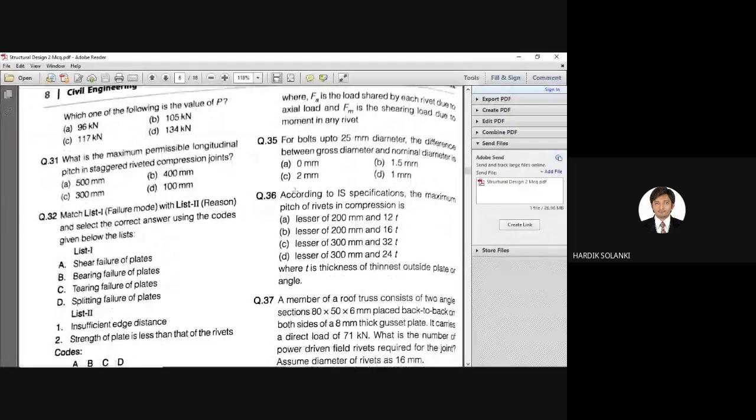Question number 35, again, simple 1 point answer. For bolts up to 25 mm diameter, the difference between the gross diameter and nominal diameter is, quickly. This type of question we solved in the first session also. From table 1.5 given, 2 mm, 1.5 mm.